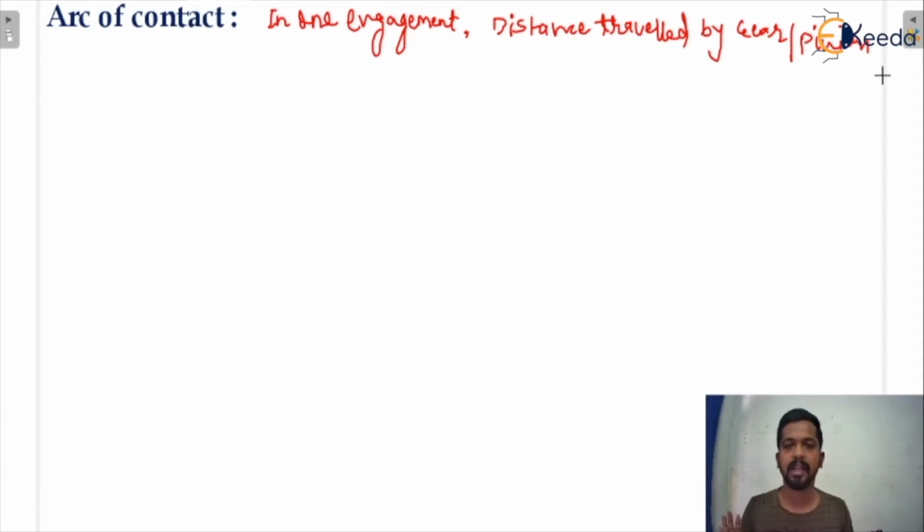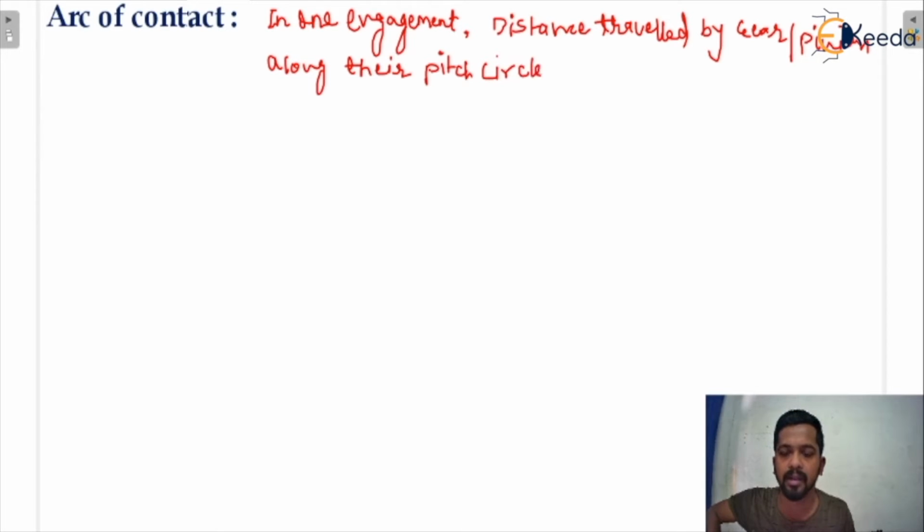What is the full engagement period? From the start of the engagement to the end of the engagement is considered the full engagement period. So in one full engagement period, the distance traveled by the gear or pinion along their pitch circle is known as the arc of contact. Are you getting my point?